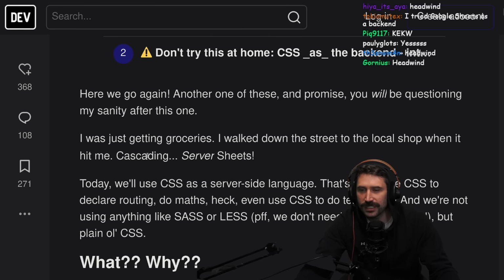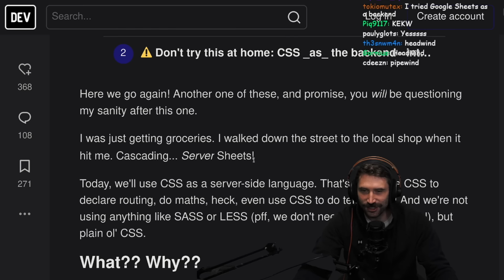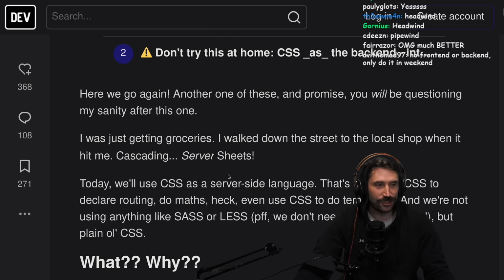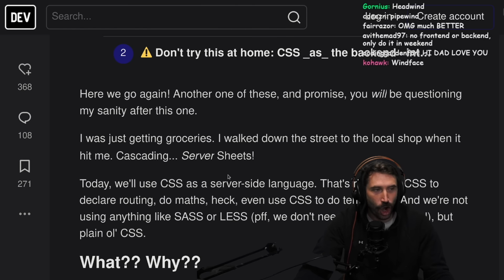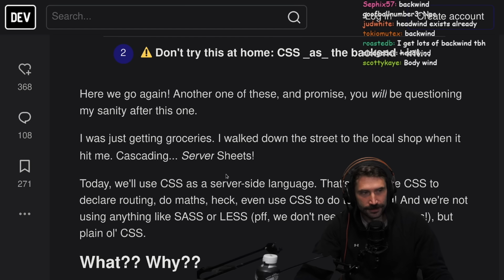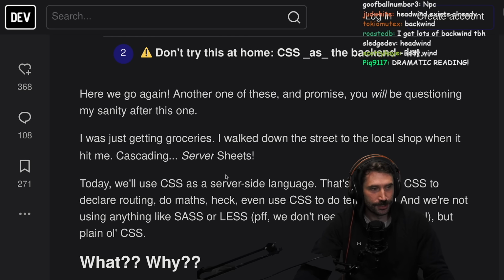All right, I was just getting the groceries. I walked down the street to the local shop when it hit me: cascading server sheets. I love these moments in life. They are the greatest moments in life when you're just walking, doing nothing, and all of a sudden you realize, my goodness, I could do something truly atrocious.